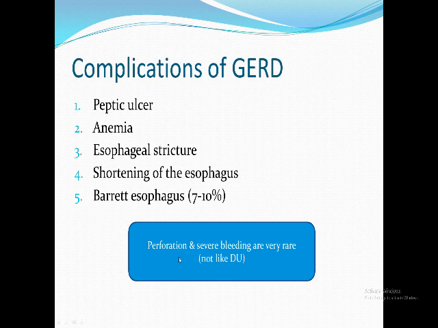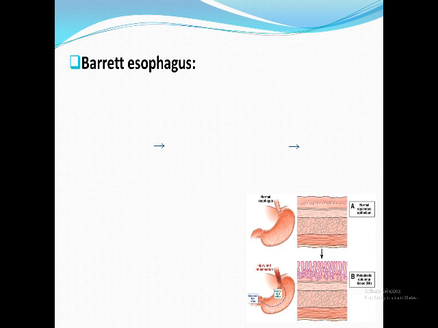Esophageal stricture, you remember from where? Esophageal stricture and shortening is due to fibrosis of the deep ulcer, and in long-standing peptic ulceration, adaptation with columnar epithelium occurs, leading to Barrett's esophagus. Take care, this is the percentage of Barrett's esophagus in GERD. Barrett's esophagus is one of the most dangerous complications of GERD. So I have to know more about this Barrett's esophagus.